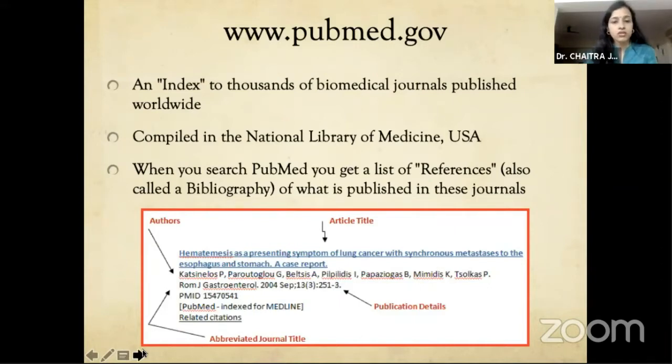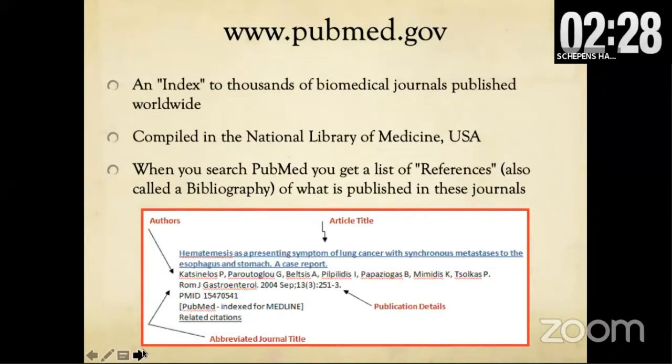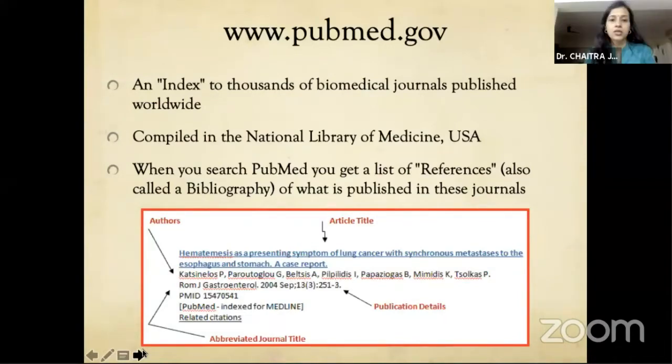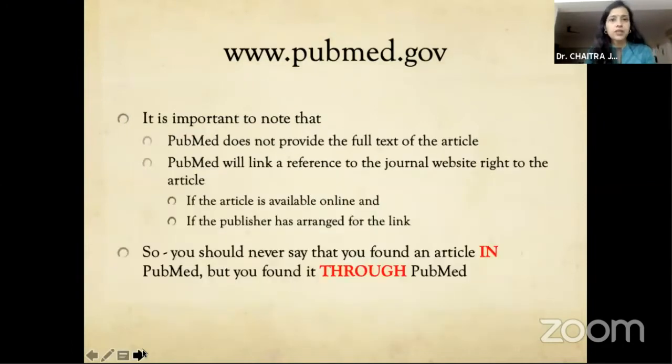So you can see the authors there. You can see abbreviations of the journal title, very important because you are expected to quote it the same way. You'll see the publication details, when it was published, and most importantly the article title. What you need to know is that PubMed does not necessarily provide the full text of the articles. It gives you a link to the reference on the journal website. If the journal is freely available online, you can take it from there, or you may need to pay for it. So you should never say that you found the article in PubMed, because it's never there in PubMed. You found it through PubMed.